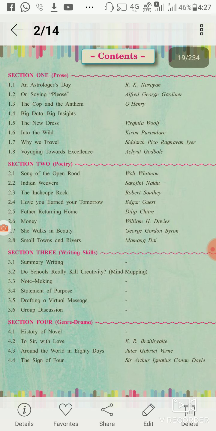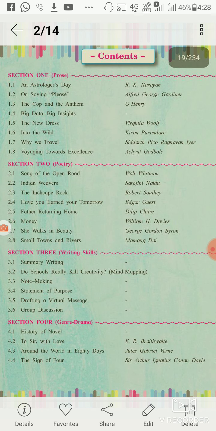And the last section is 4, that is genre drama. There are 4 chapters, 4 sub-units in this unit, and all these units are different and specialized in this new syllabus.